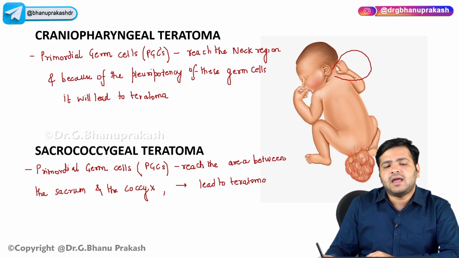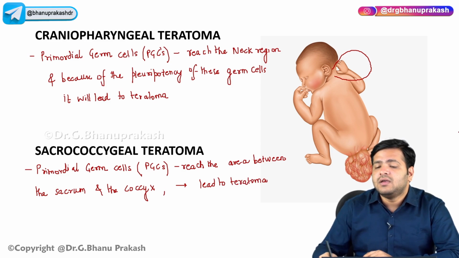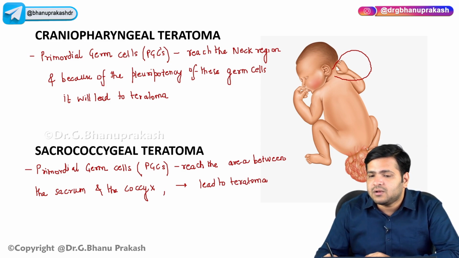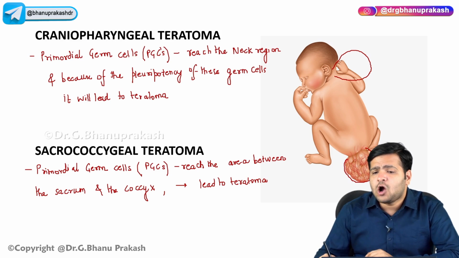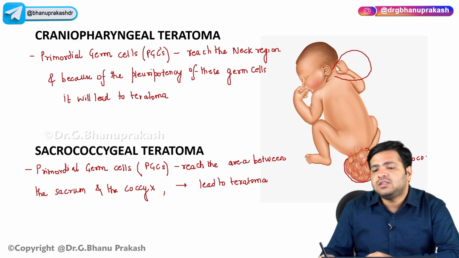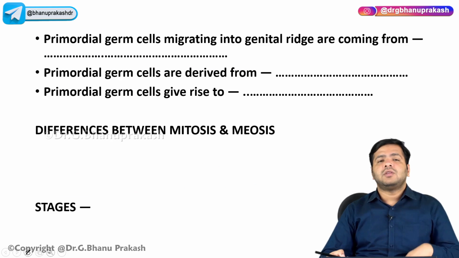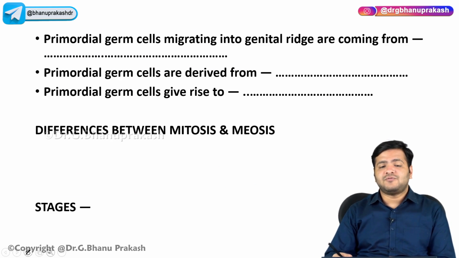And it is termed as sacrococcygeal teratoma, which you can see over here in this particular picture how nicely it is given. See this outpouching, it is the primordial germ cells which have divided and they have caused a tumor over here. So this is called sacrococcygeal teratoma. Now there are three questions that you have to answer.